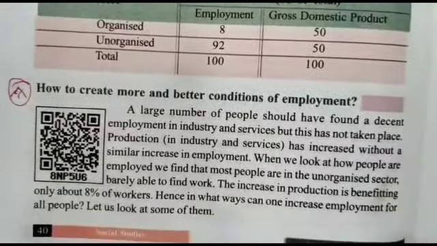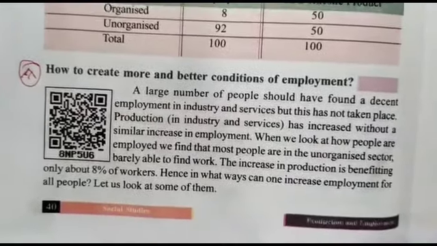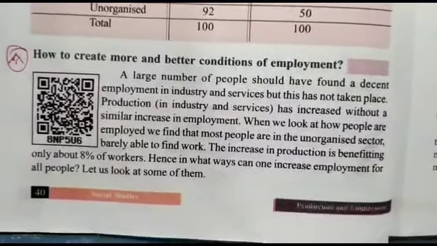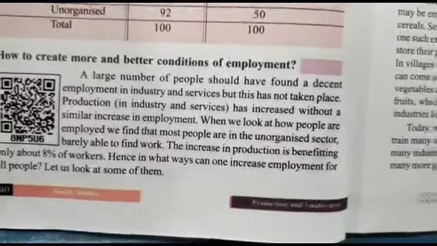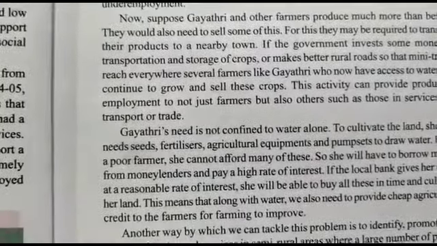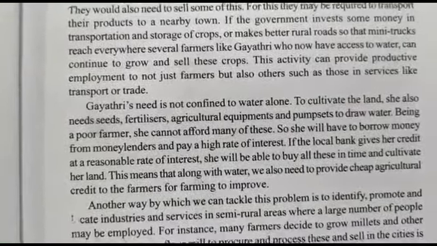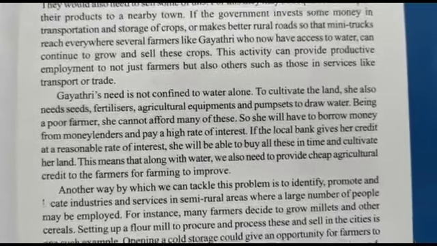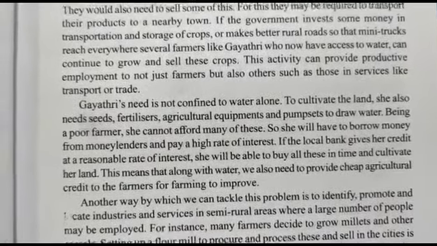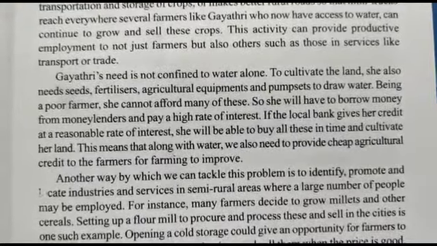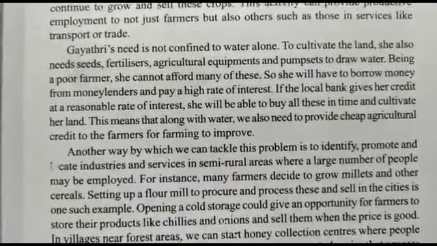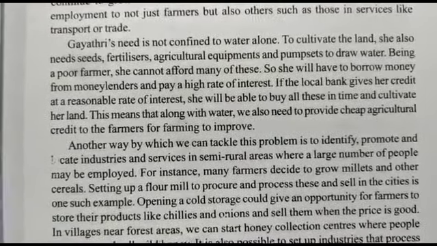How to create more and better conditions of employment, or in order to overcome the problems of people in the unorganized sector, we need to generate different kinds of employment opportunities. As we have seen about Gayatri, an example of a small landholder, Gayatri's need is not only confined to water alone, but to cultivate the land she also needs seeds, fertilizers, agricultural equipment, or even pump sets to draw the water. Being a poor farmer, she cannot afford many of these, so she has to borrow money from the money lender, or she can also take from the bank.